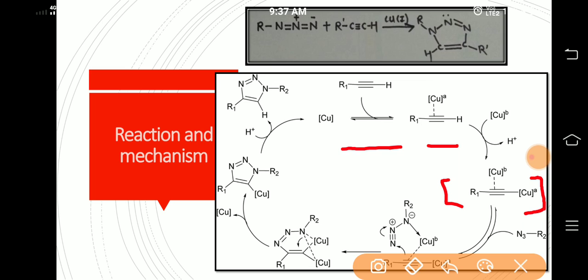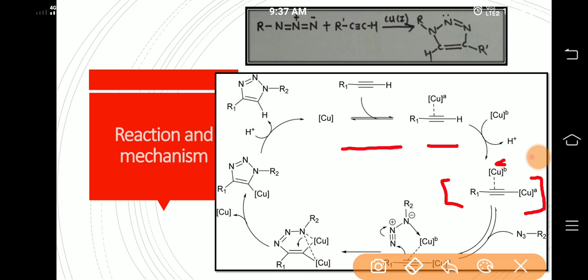This coordination of copper with alkyne makes the acetylenic proton more acidic, which allows deprotonation to occur in aqueous medium even in the absence of base.